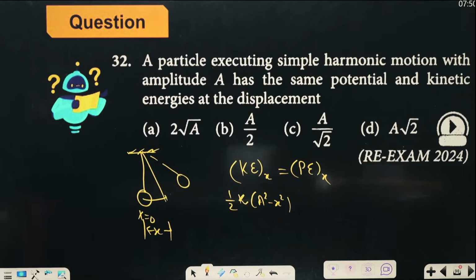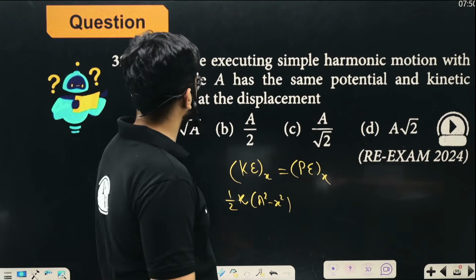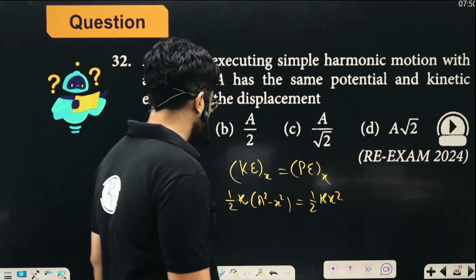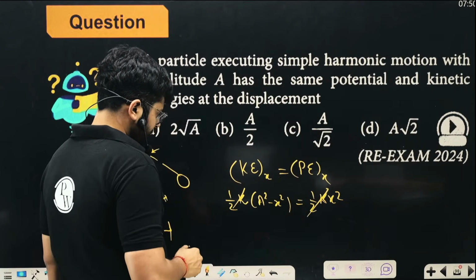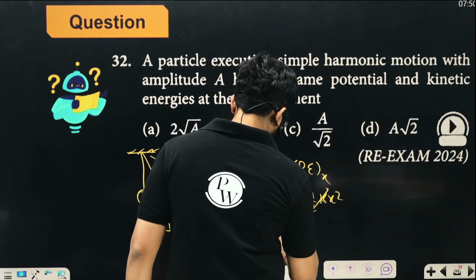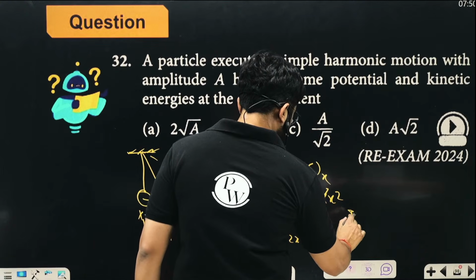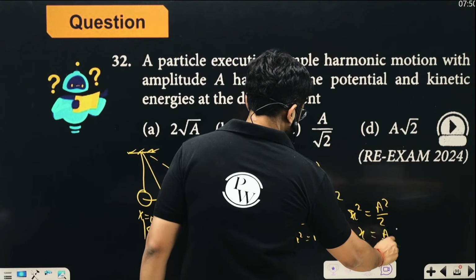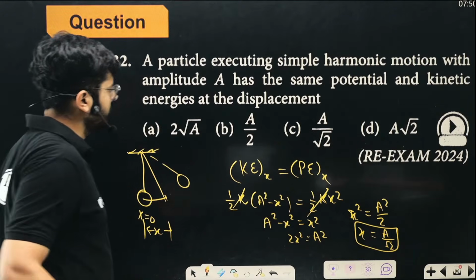Half k into a square minus x square. What will be the potential energy? At a displacement x, the potential energy is half k x square. So k and the half can be removed. a square minus x square is the same as x square, so 2x square is a square. So x square is a square by 2, and x is a upon root 2. At that value of displacement, we have the same kinetic energy and potential energy, which is option C.